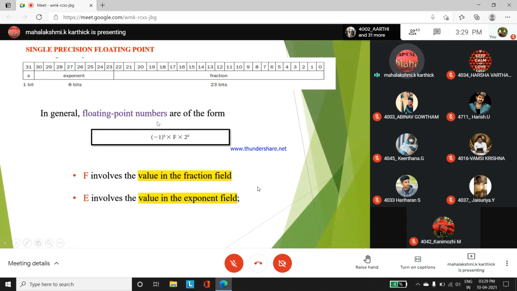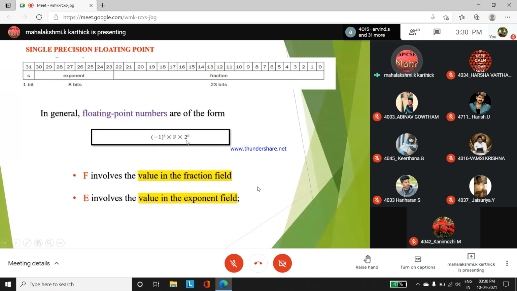So floating point numbers are of the form -1 to the power S. This is the sign bit. This is a normal floating point representation. They can ask for an MCQ question. How to represent a floating point number in a computer arithmetic representation? Okay, -1 to the power S is for the sign bit. That's why they have represented the whole of S into F for fraction field and E for exponent field.